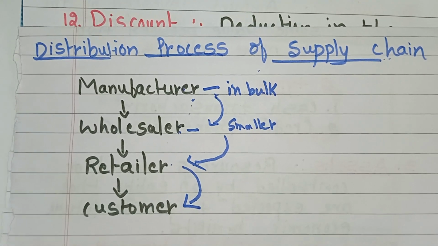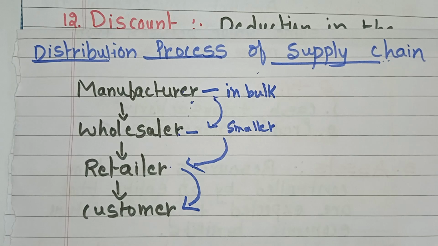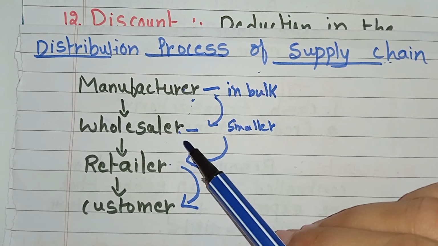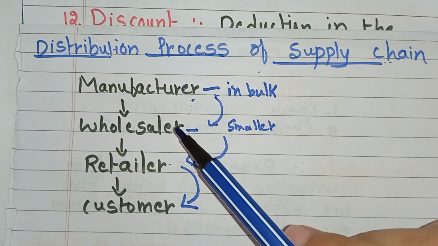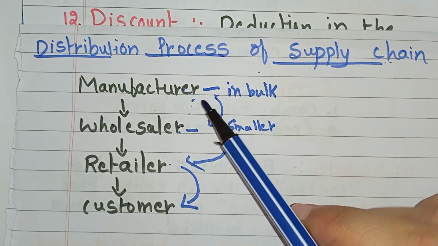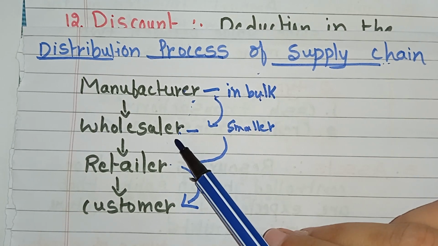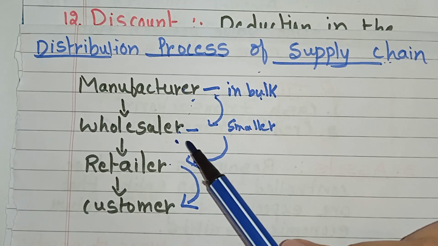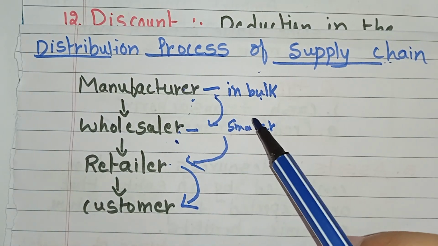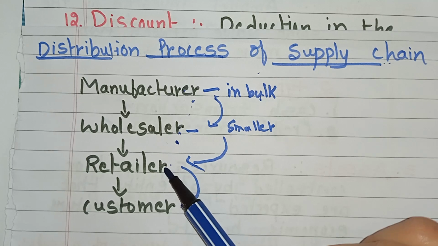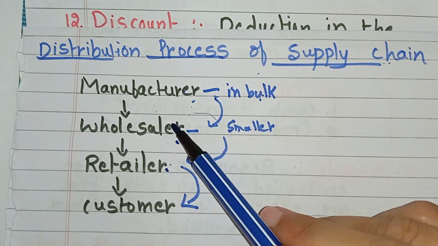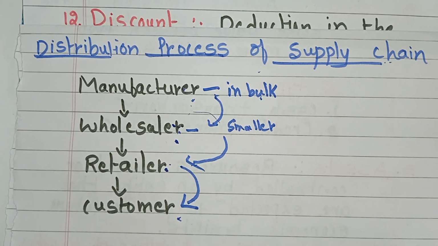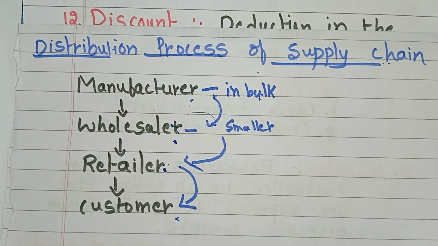Okay. In the distribution process of the supply chain, there are mainly 4 concepts: manufacturers, wholesalers, retailers and customers. What will manufacturers do? They will sell the products in bulk to the wholesalers, and wholesalers buy large quantities of goods from the manufacturers and distribute them in smaller quantities to the retailers, and retailers will purchase the goods from the wholesalers and sell them directly to the customers. Okay, this is about the distribution process of the supply chain.